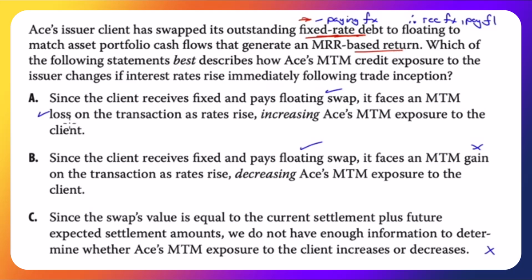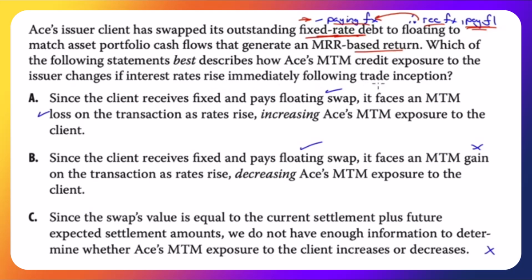So we know we want a pay floating swap, which means we have a receive fixed, pay floating swap. How it works is from the swap, we receive a fixed rate, which pays this fixed rate, and we're left just paying floating.